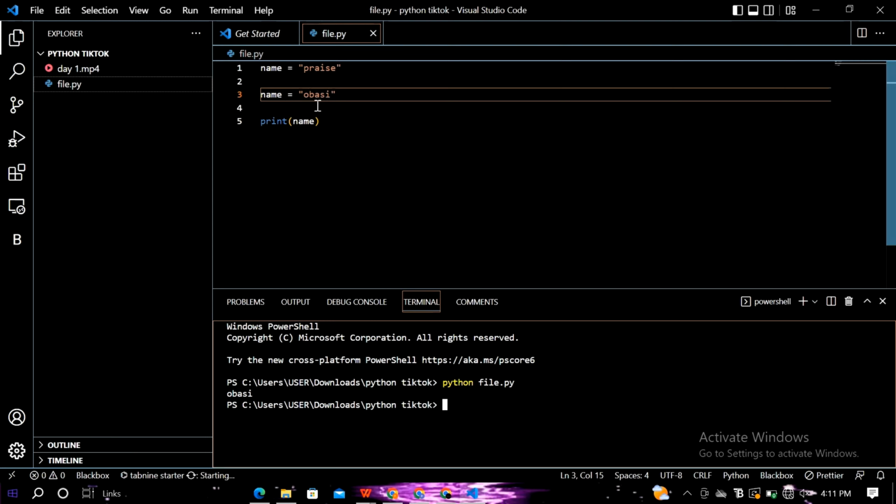Next, we have variable scope. So there are so many types of scopes. We have the global scope and the local scope. The name explains it. Global scope means the variable can be accessed within the whole program, while local scope means it can only be accessed within a certain block or, in Python, a function. We are going to jump into that in a couple videos down the line.